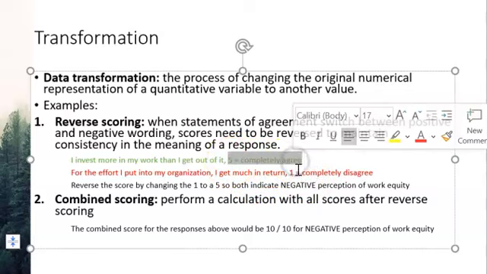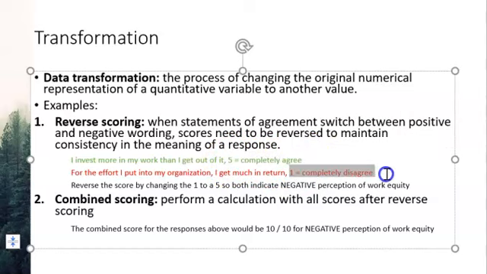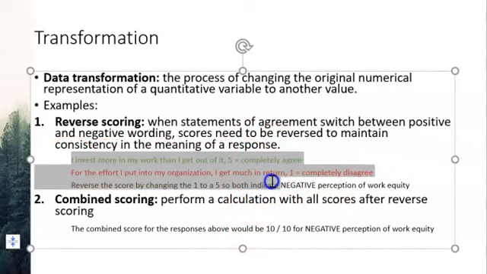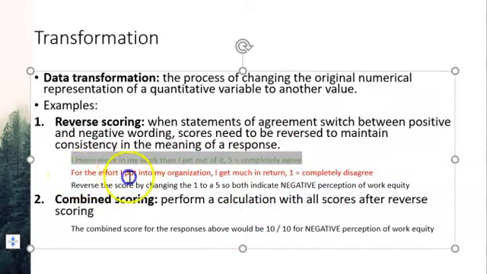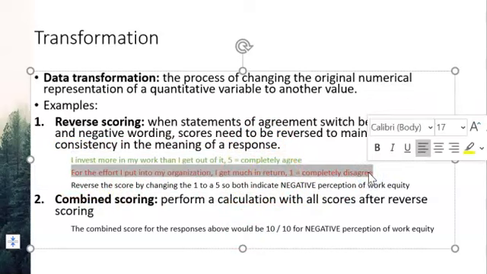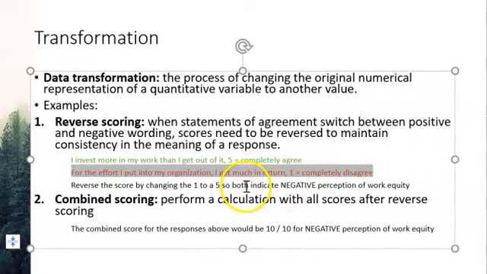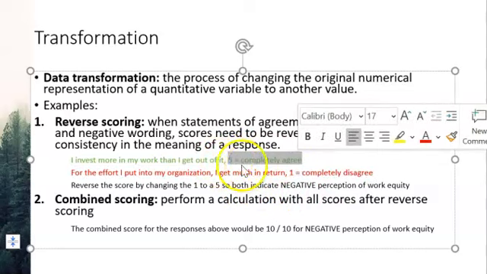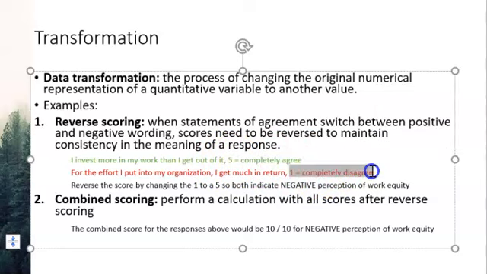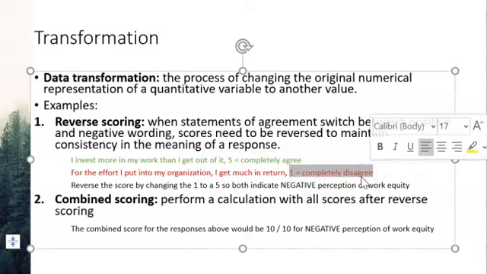Completely agree here actually means the same as completely disagree on this one because the questions have an opposite meaning. Here, if you agree, it means you do not like your job. Here, if you would agree, it means you do like your job. So because they're opposite, what you would have to do is reverse the scores. If you use a 5 here, where 5 means you do not like your job, for the next question you would actually switch this 1 to a 5 so it aligns. That means this person, by saying they completely disagree, is actually saying they do not like their job.